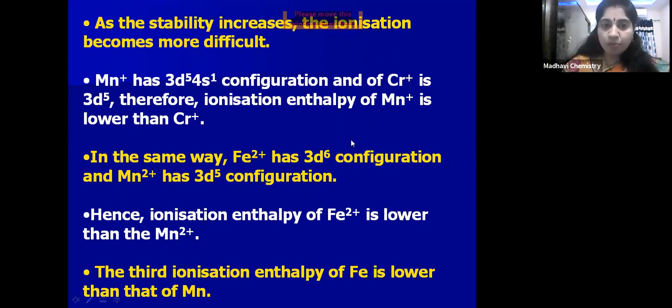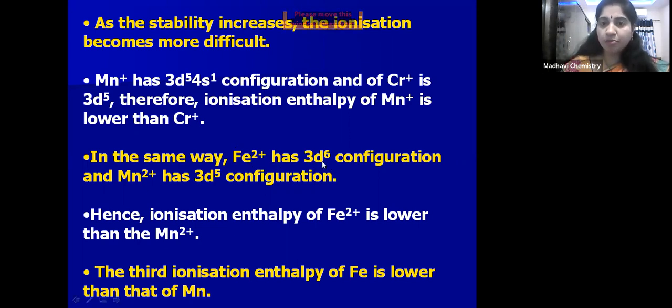You can take one more example, children. Fe2+. Fe2+ has a 3d6 electronic configuration, because iron, atomic number 26, is 3d6 4s2. After losing 2 electrons from 4s, Fe2+ is formed. So what is the electronic configuration of Fe2+? 3d6, is it not? If you want to remove one electron from Fe2+, then what happens?